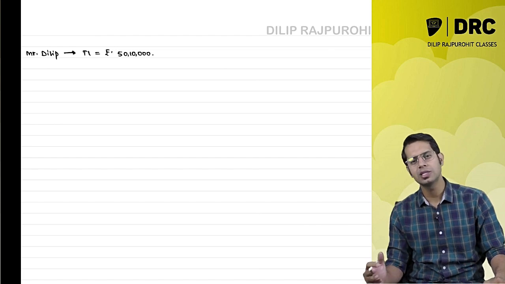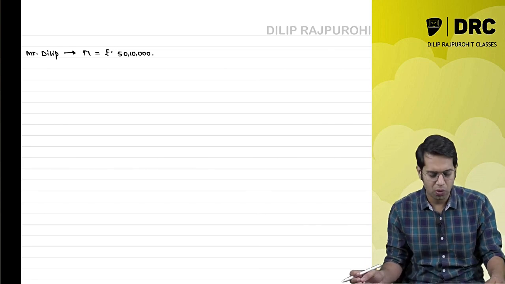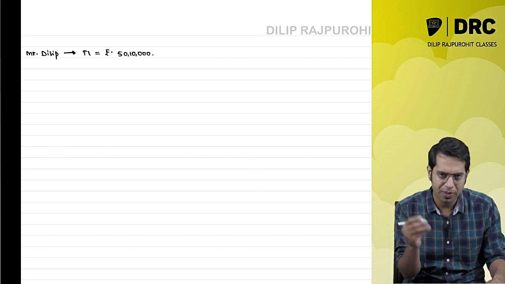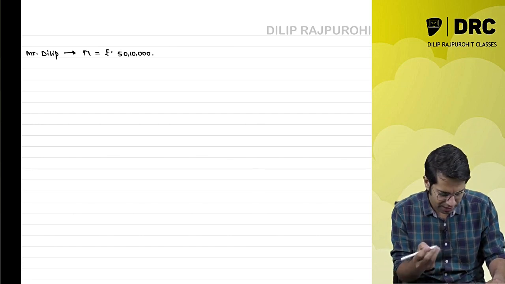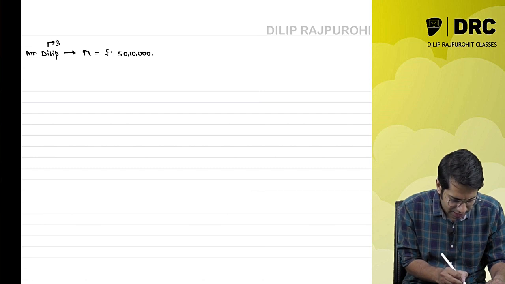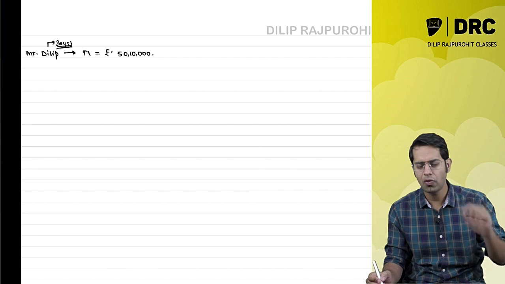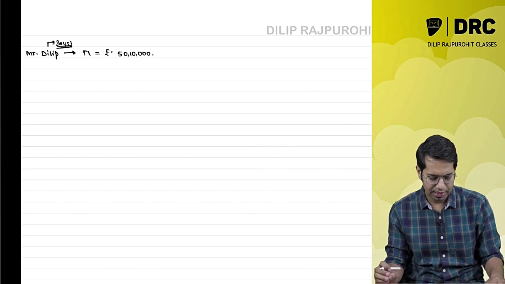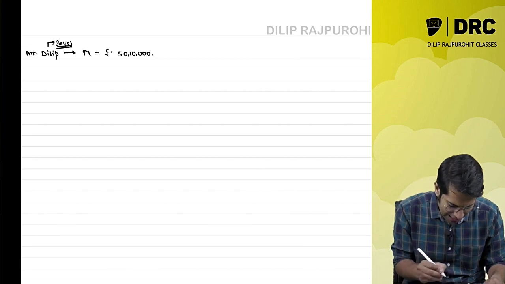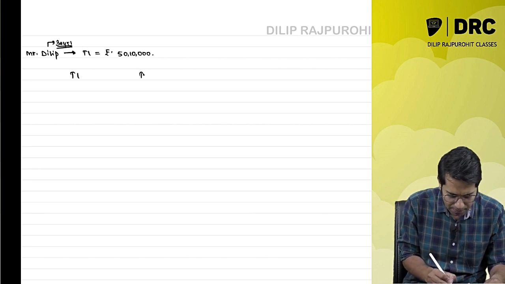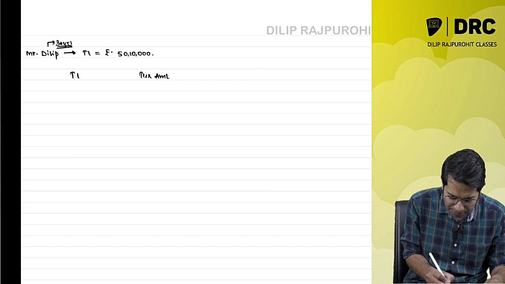Now what will happen? What is the amount of tax which Mr. Dilip has to pay? Assuming his age is less than 60 years, say his age is 30 years. So if Dilip has a total income of 50 lakh 10,000, what is his tax liability? Let me just quickly do it. Total income and tax amount.